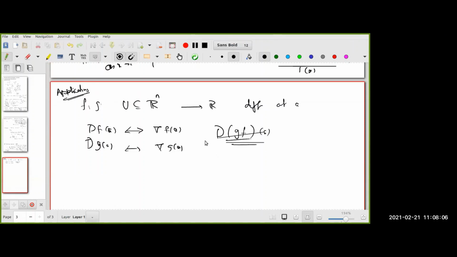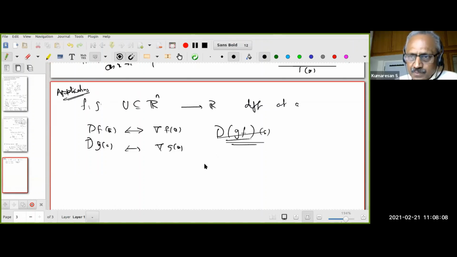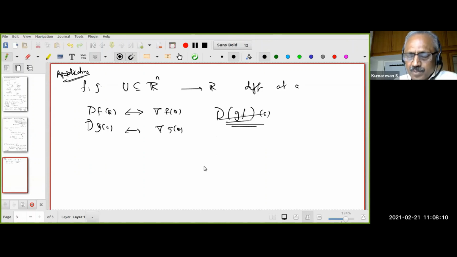Now you can do it ab initio, that is, start from the definition of the derivative. You can still get it. But what I want to train you here is my practice.